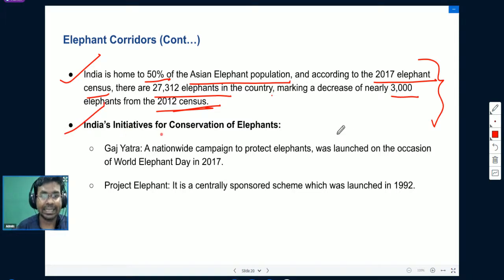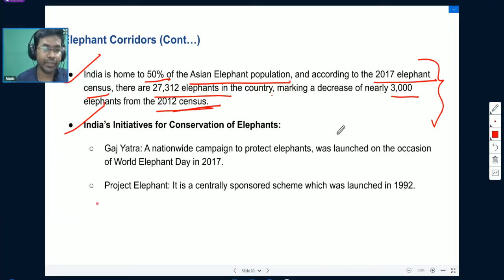And what are India's initiatives for conservation of elephants, like what are the initiatives that the government of India has taken? One of the initiatives is known as Gaj Yatra. It is a nationwide campaign to protect elephants, and it was launched on the occasion of World Elephant Day in the year 2017.